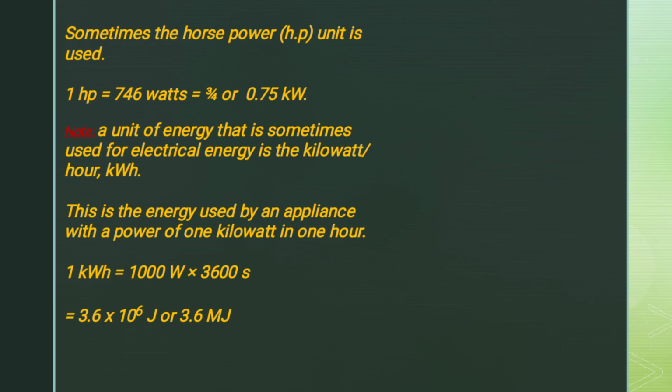This is the energy used by an appliance with the power of 1 kilowatt in 1 hour. 1 kilowatt hour is equal to 1000 watts times 3600 seconds, because you know that 1 kilowatt is 1000 watts and an hour is 60 by 60, which gives us 3600 seconds. That will give us 3.6 times 10 raised to the power 6 joules or 3.6 megajoules. So it means that 1 kilowatt hour is equal to 3.6 megajoules.